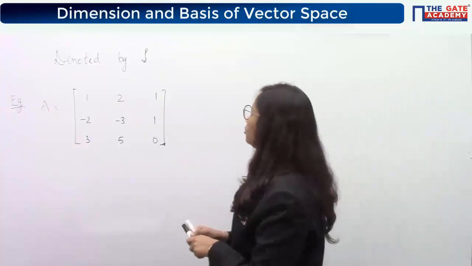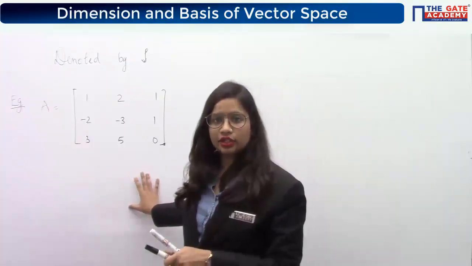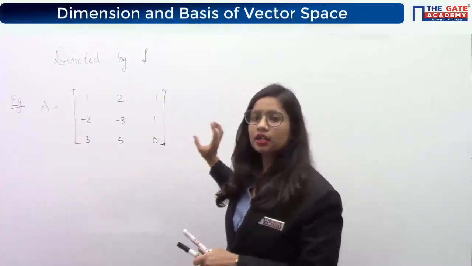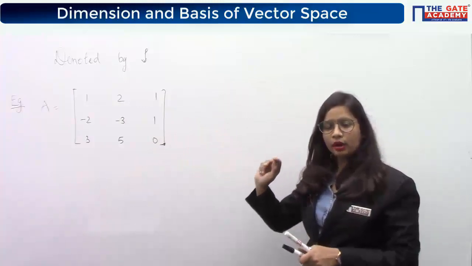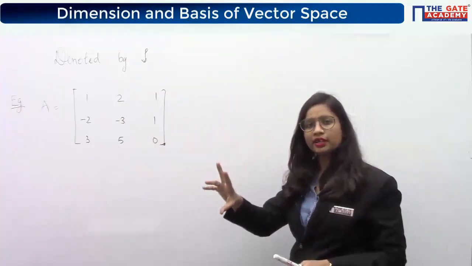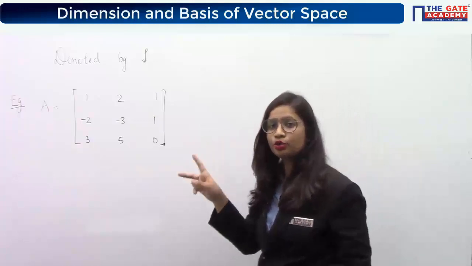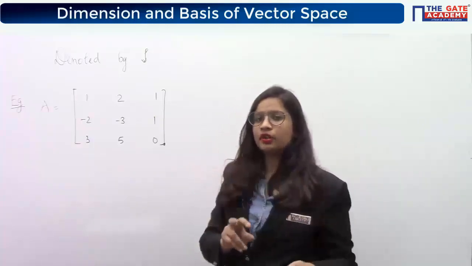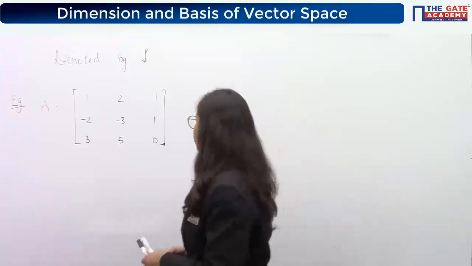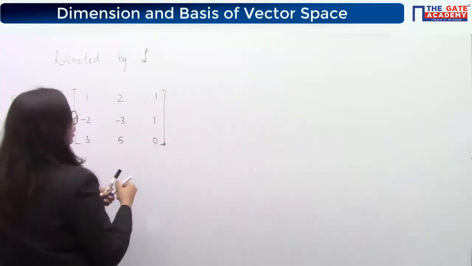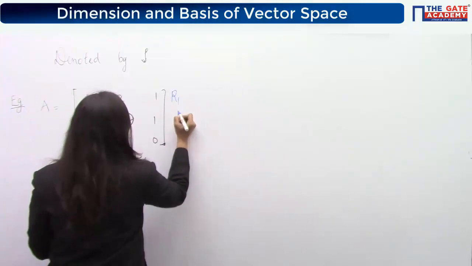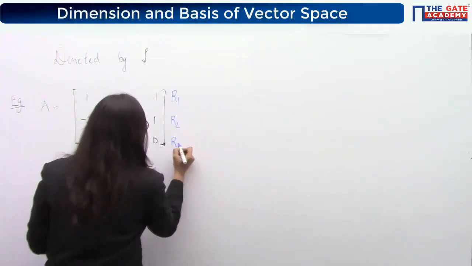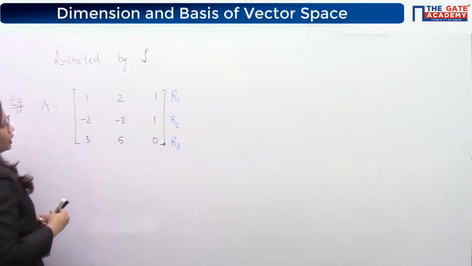And now we will see that definition. We have already seen that the number of linearly independent vectors in that example 2 were 2. Any of these two, if you write the relationship anyways, you will always get 2 as the number of linearly independent vectors. Similarly, if I see among the rows, let's say I'll name them as row 1, row 2, row 3.